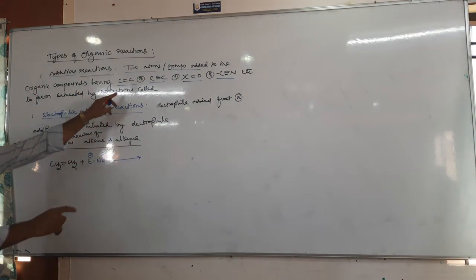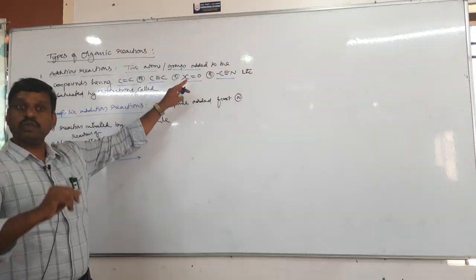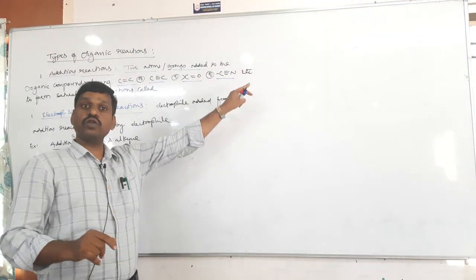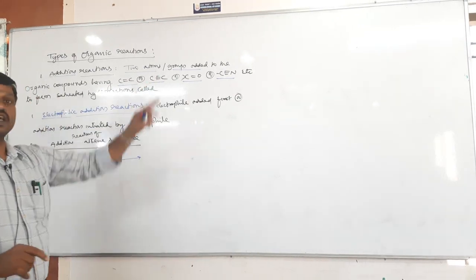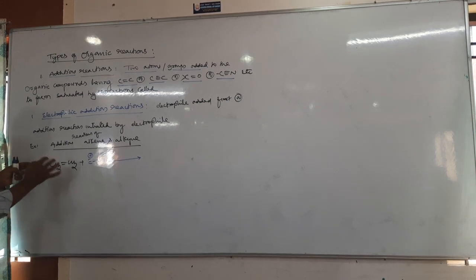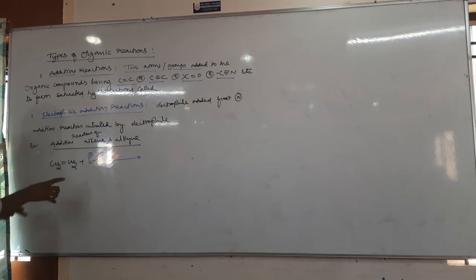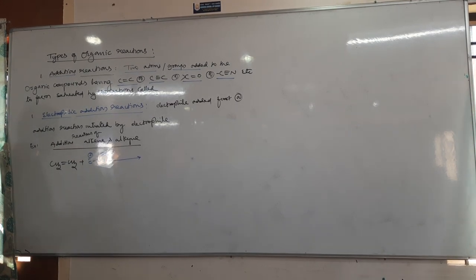A carbon-oxygen multiple bond is both electrophile and nucleophile. Aldehyde and ketone act as both electrophile and nucleophile. Cyanide is both electrophile and nucleophile. But alkenes and alkynes are nucleophiles because they have a multiple bond. Since it is a nucleophilic center, it is electron rich. Since it is electron rich, the electrophile should be added first.